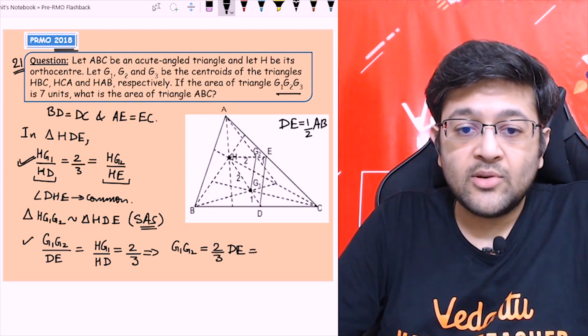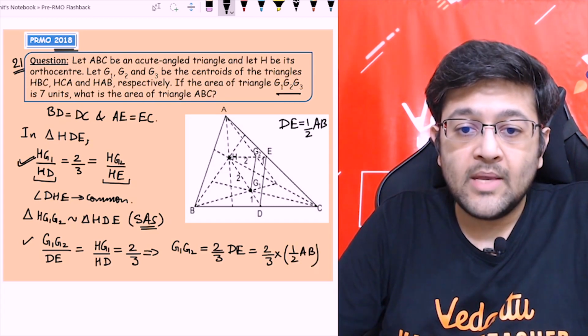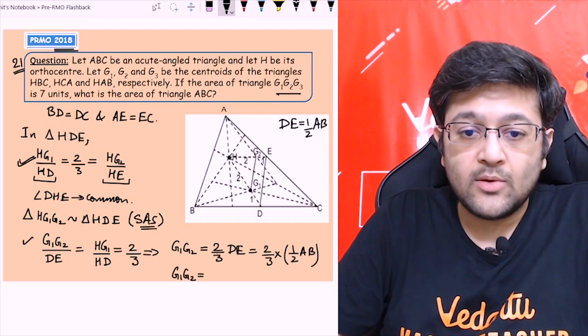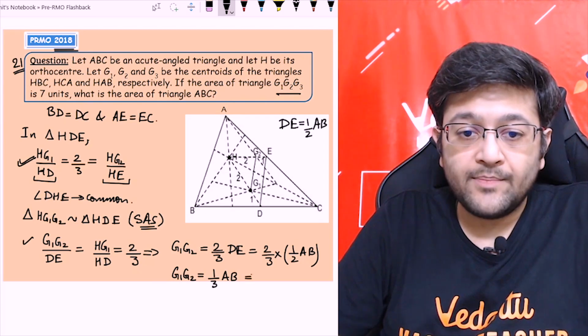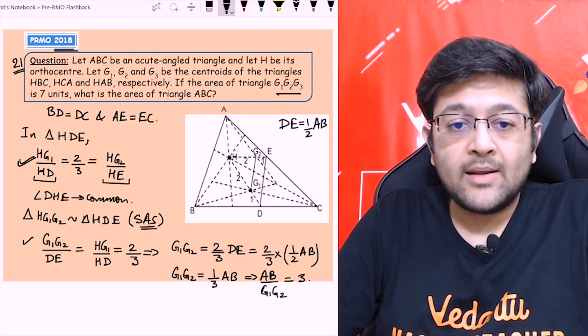So now I can substitute that here, 2 by 3 into half of AB, right? So I get to know that G1G2 is equal to 1/3 of AB, right? Or I can say AB upon G1G2 is equal to 3. Okay, so far we have done this thing.